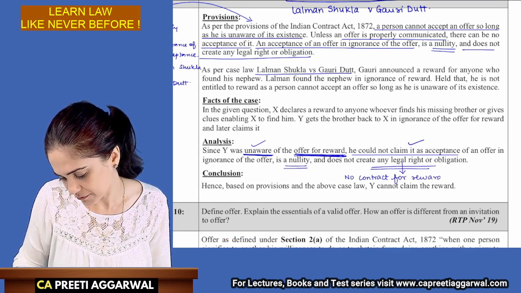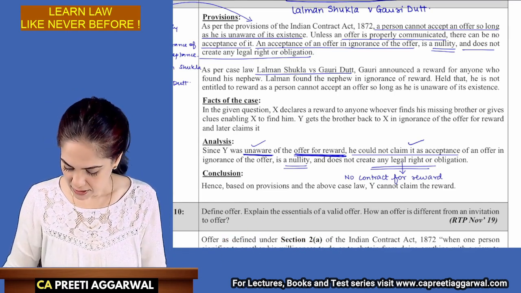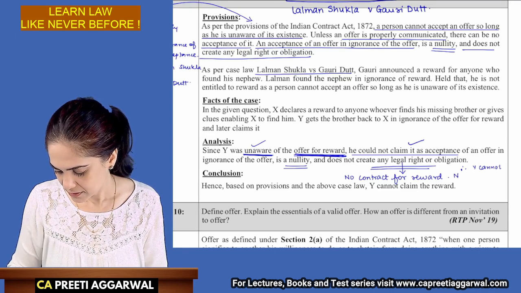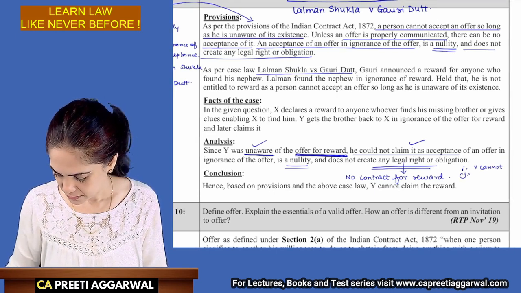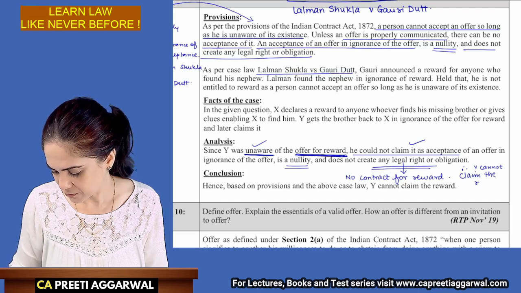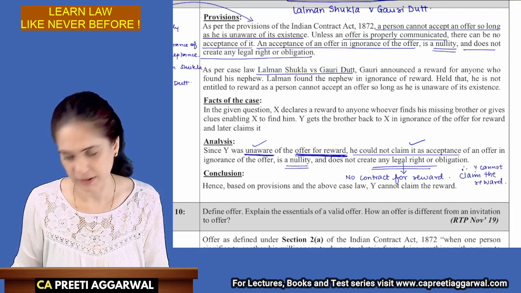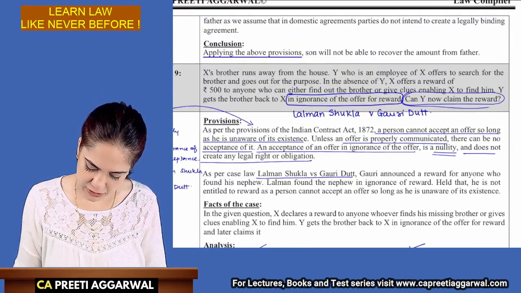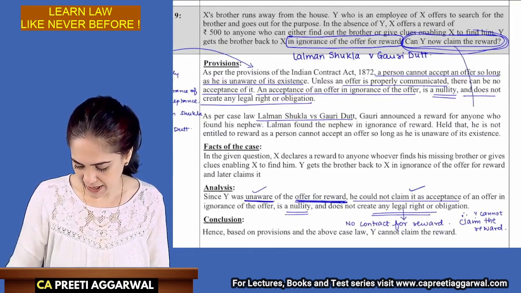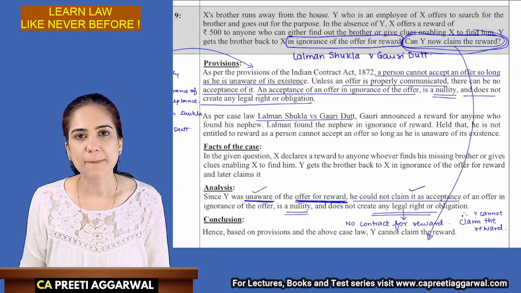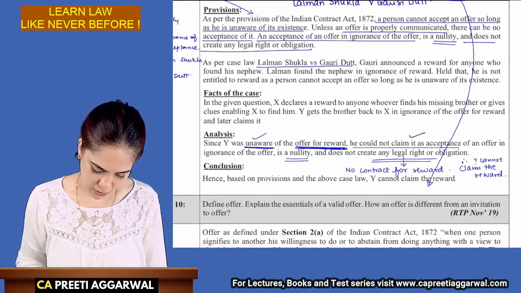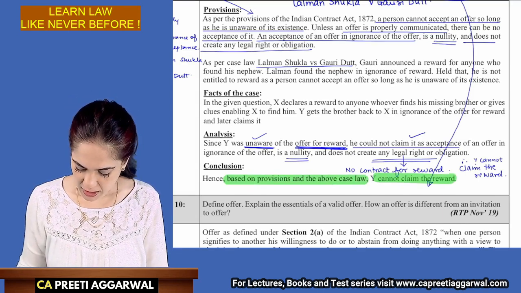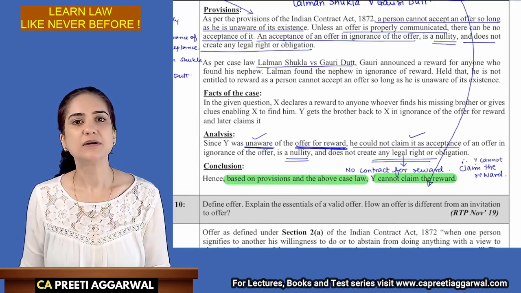for reward. Because there is no contract for reward, Y cannot claim the reward. Because there is no contract, you cannot enforce it. You cannot claim the reward. Now, what was asked? Can Y claim the reward? This was asked in the end. This is what I have answered in conclusion. Y cannot claim the reward because he was not aware of the offer. Based on the above provisions, we conclude that Y cannot claim the reward.